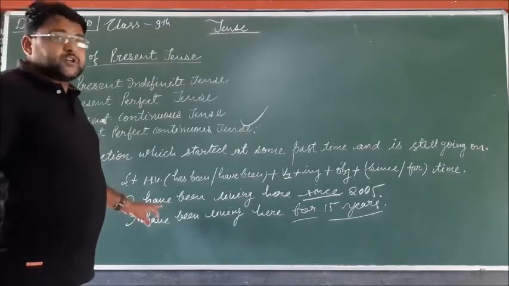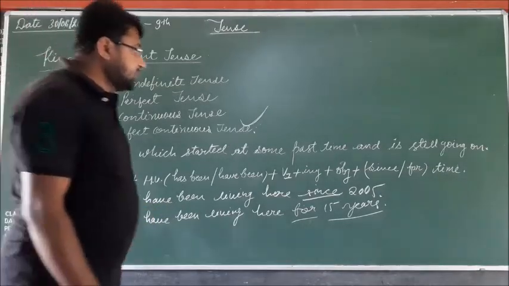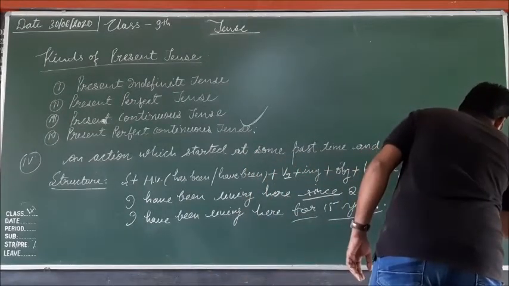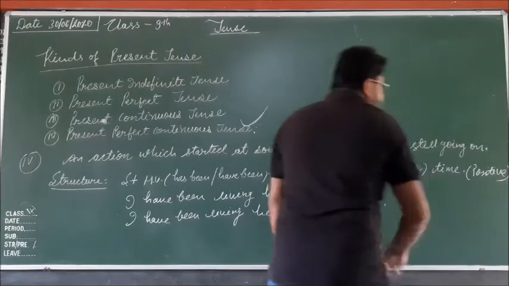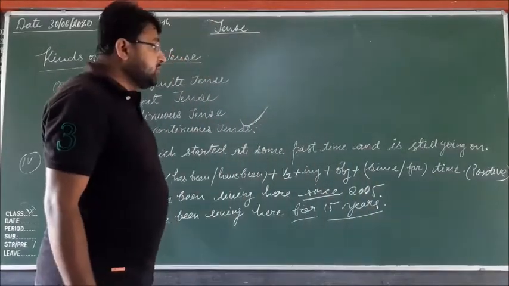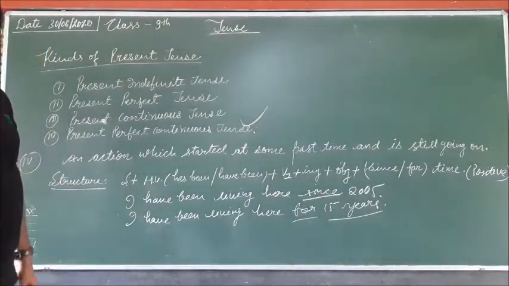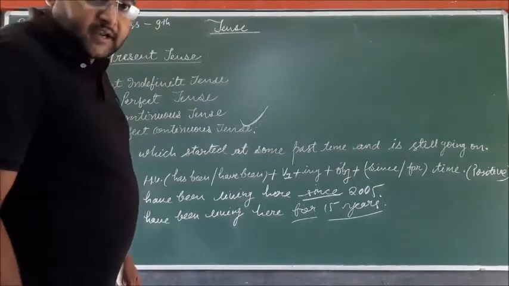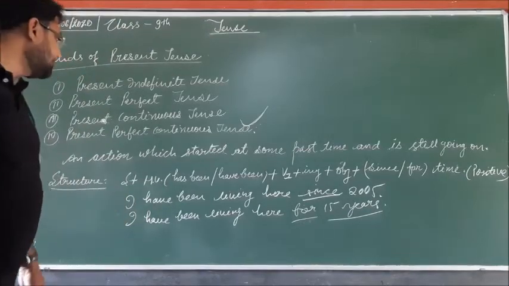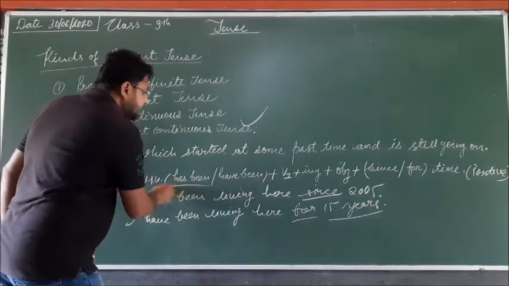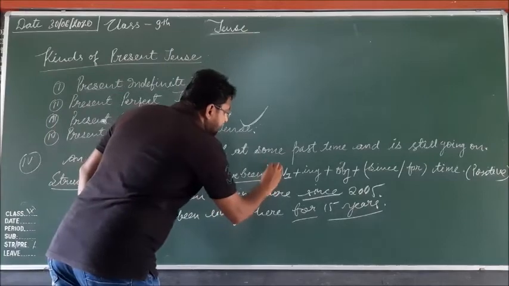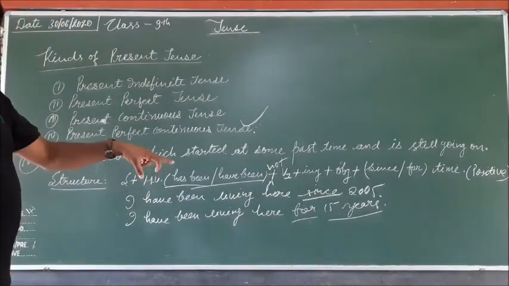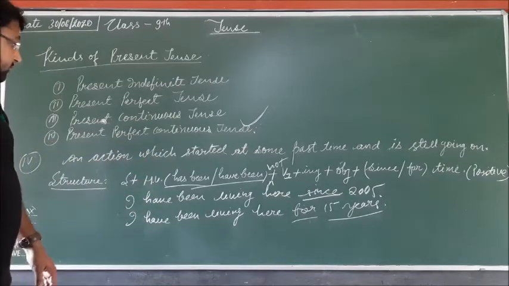Dear students, this is the positive sentence, the positive structure of present perfect continuous. And how will you make the negative, interrogative and interrogative negative of this sentence? To make the negative of this sentence, you have to apply not after the helping verb.